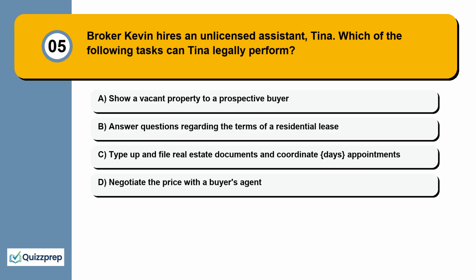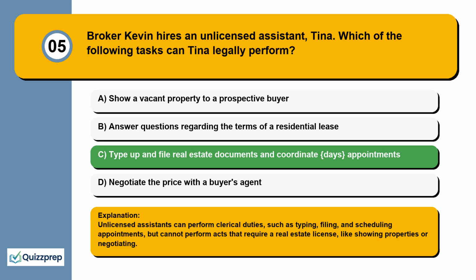Question 5. Broker Kevin hires an unlicensed assistant, Tina. Which of the following tasks can Tina legally perform? Show a vacant property to a prospective buyer. Answer questions regarding the terms of a residential lease. Type up and file real estate documents and coordinate appointments. Negotiate the price with a buyer's agent. Unlicensed assistants can perform clerical duties, such as typing, filing, and scheduling appointments, but cannot perform acts that require a real estate license, like showing properties or negotiating.